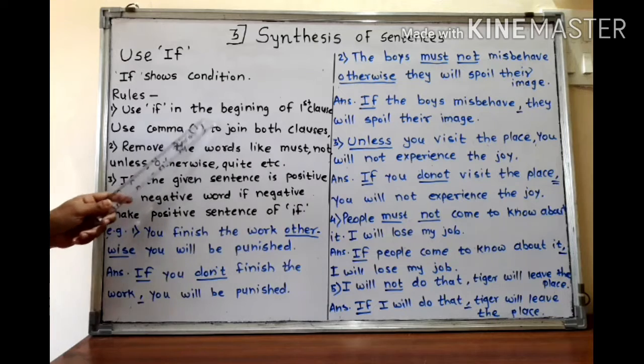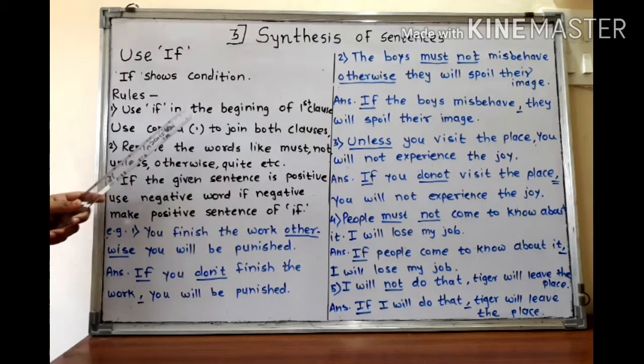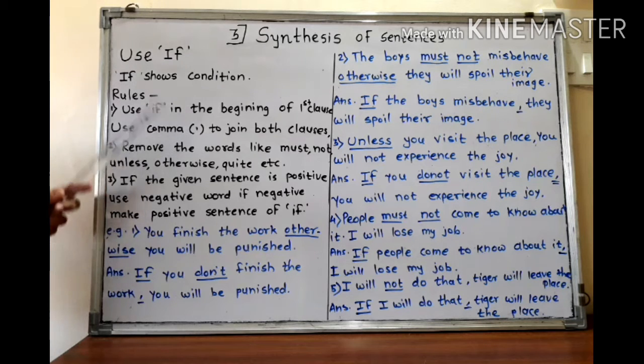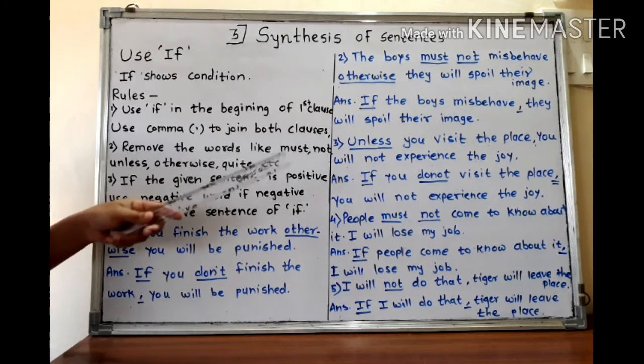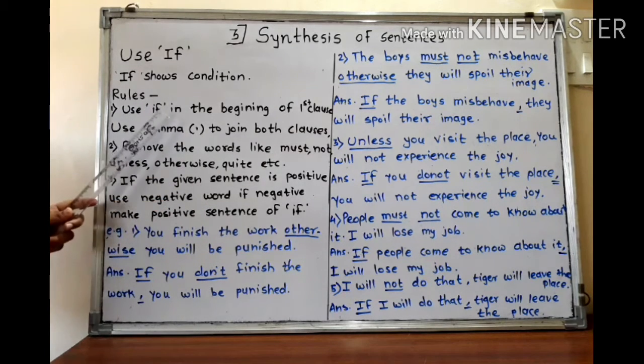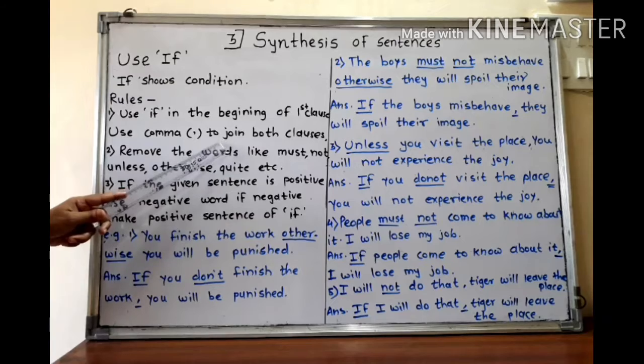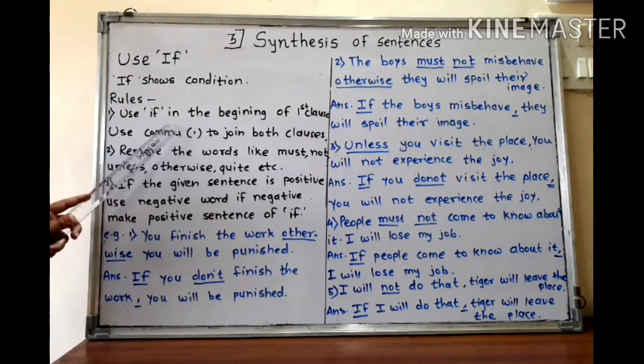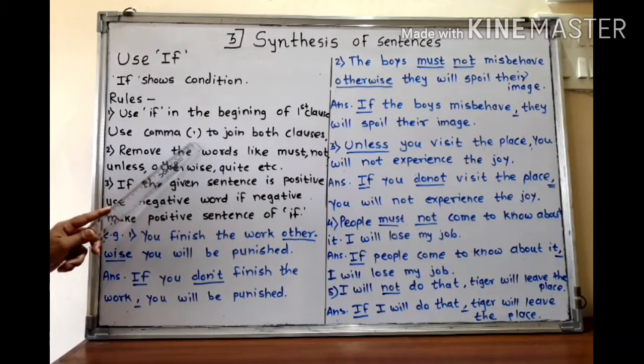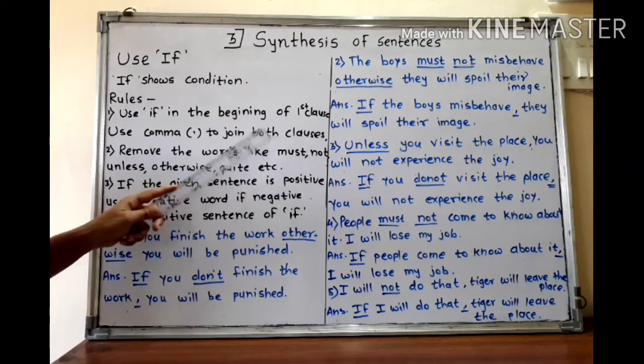Use if in the beginning of the first clause. Two clauses may be given in the sentence. In the first clause, in the beginning itself, you have to use if. Use comma to join both the clauses. Means in the beginning of the first clause, you have to write if. Then write the first clause, and to join the second clause, means after writing the first clause, give comma and then write the second clause.